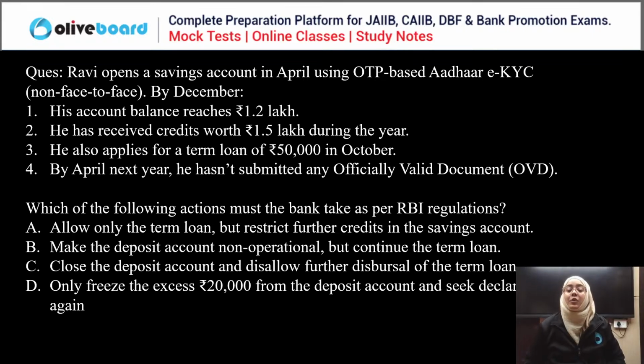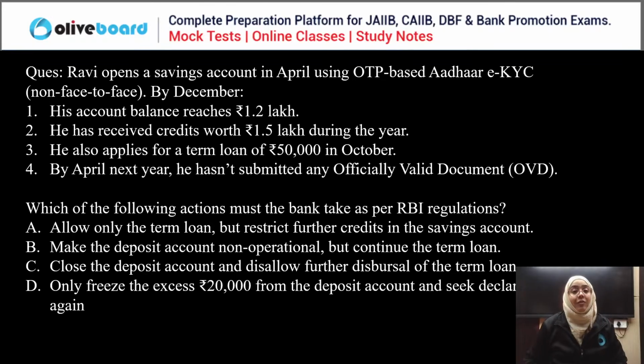Now, which of the following actions must the bank take as per RBI regulation? Allow only the term loan but restrict further credit in the savings account. Making the deposit account non-operational but continue the term loan. Close the deposit account and disallow further disbursal of the term loan. Only freeze the excess 20,000 from the deposit account and seek declaration again.